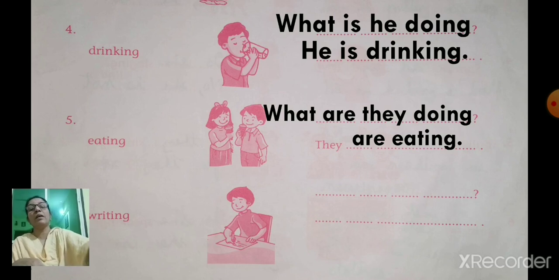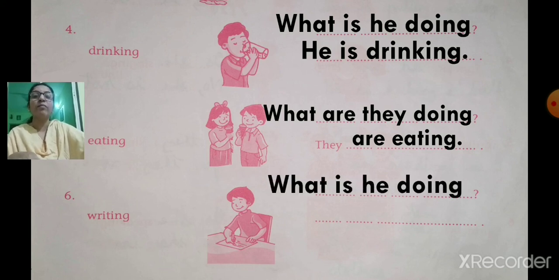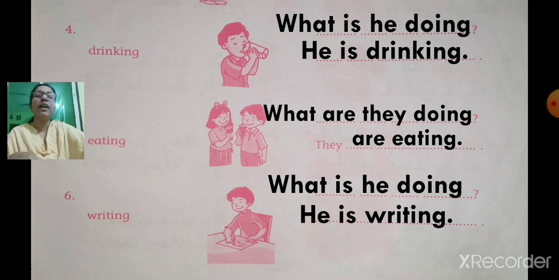Okay. Next, number 6. Now see, there is one boy. What action is he doing? Writing. So first you have to frame the question. So what will be the question for this picture? Yes. What is he doing? So what will be the answer? He is writing.